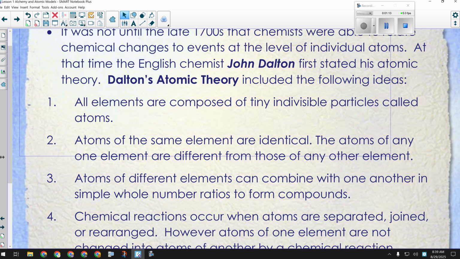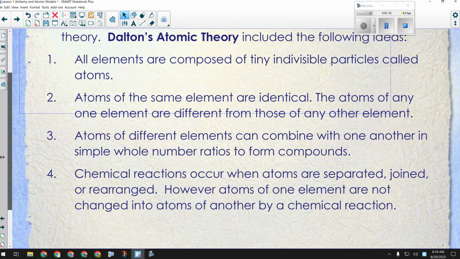All right, point number two, atoms of the same element are identical. So all atoms of carbon have 6 protons, and that's what gives them their physical properties. They have 6 electrons, but there is that tiny amount of other ones called isotopes that may have a different number of neutrons, but it's still essentially true that all carbon atoms or all oxygen atoms are the same, and obviously atoms of different elements are different. That's what makes them different.